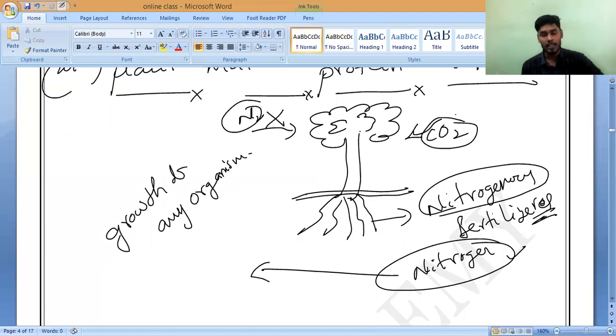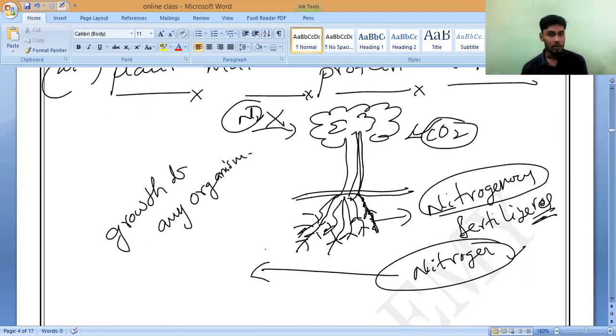From the roots only they will take nitrogen, not directly. It will dissolve with water. If you keep the fertilizer, it will mix with the water. So from the root hair, the water is transported into the plant, and in the same way the nitrogen is also transported.